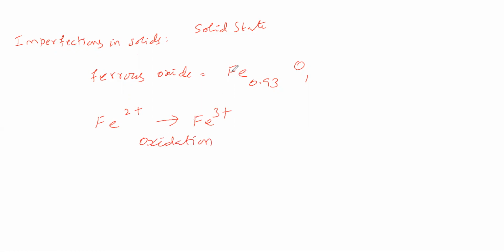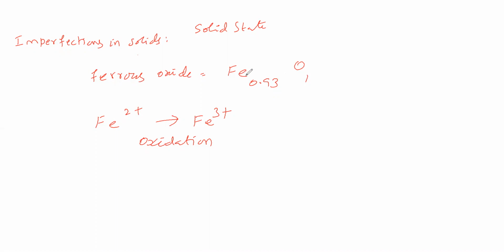Here you see the proportion of iron with oxygen. The proportion of iron is less when compared to oxygen. That means some iron has escaped from this crystal.